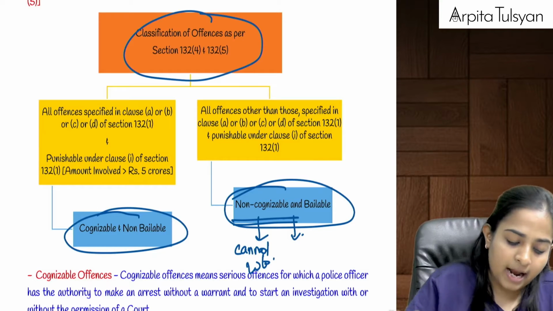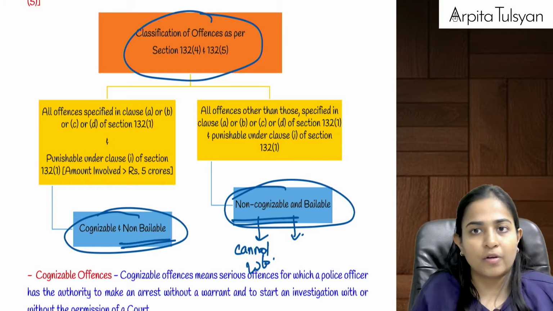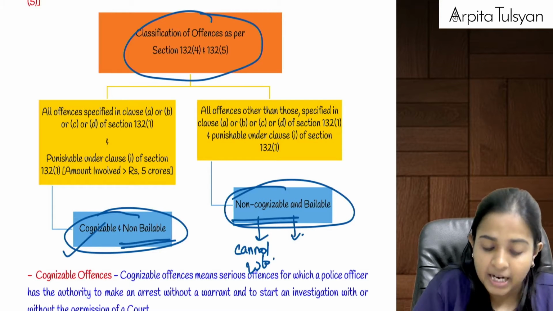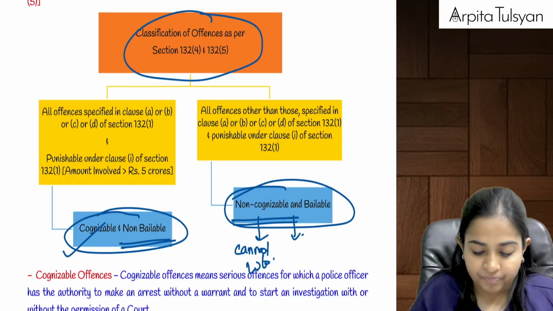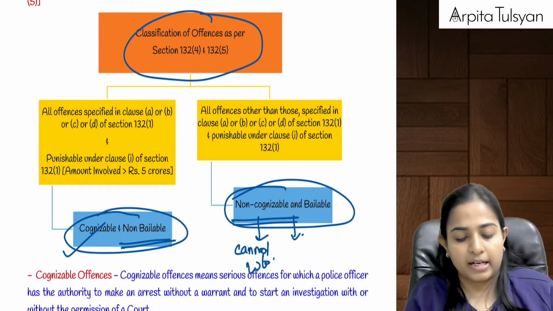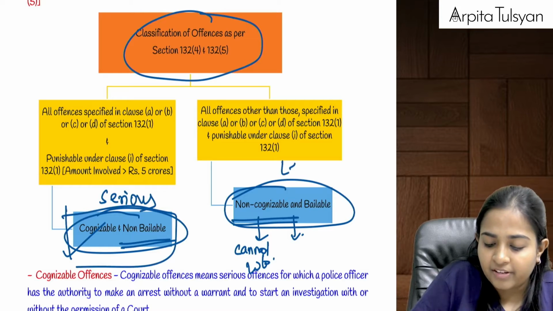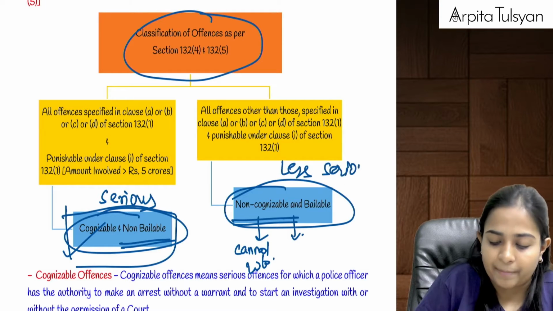In case of non-bailable, it is a serious offense, that person cannot be released on bail, and arrest can be done without an arrest warrant. So this is a serious kind of an offense, and this is comparatively less serious. This we have studied in previous chapters also.